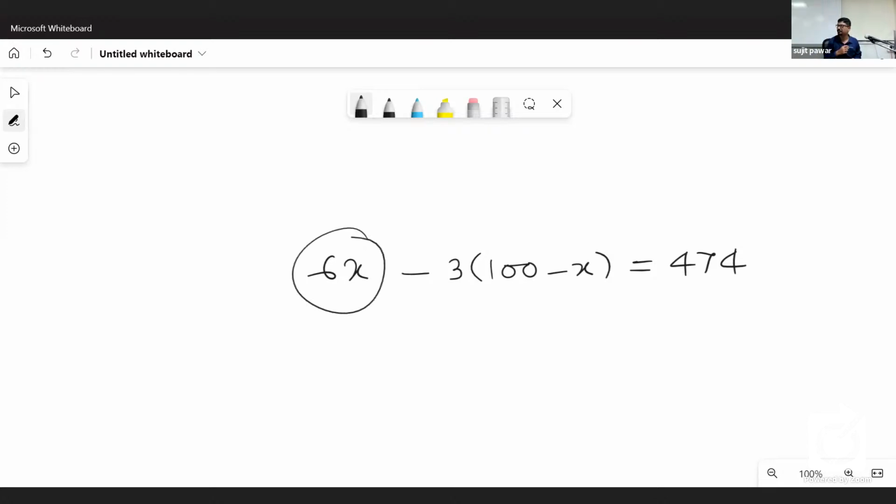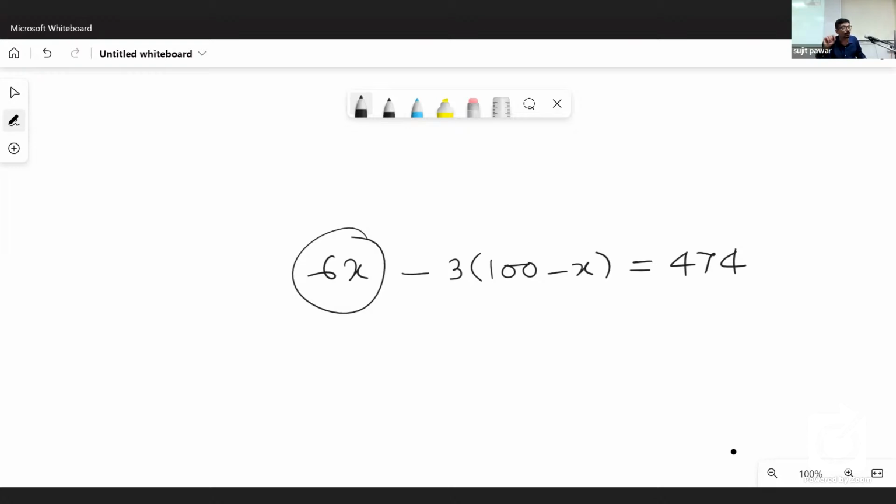Is it clear? Okay. Now wrong answers are how many? 100 minus X. Why is it 100 minus X? Because suppose 90 questions are answered correctly. How many questions are answered wrong? 10. How do you get that? 100 minus correctly answered questions 90. So same is the case here also: 100 total questions minus correctly answered questions X. So 100 minus X is in the bracket.